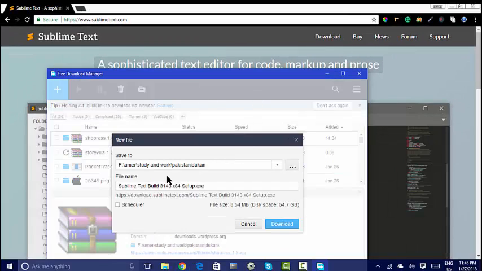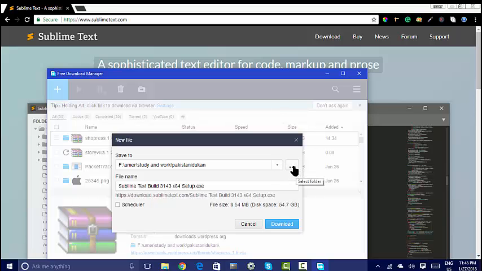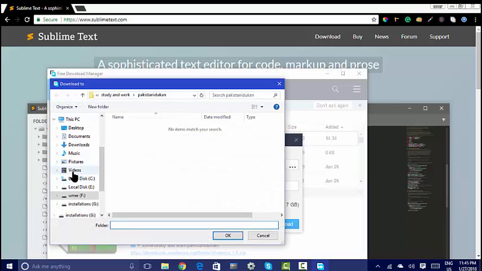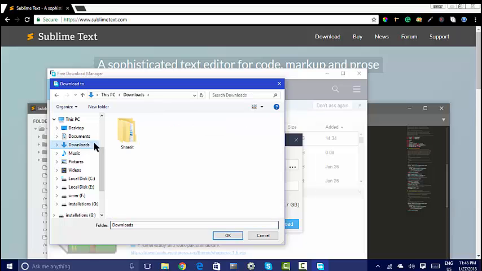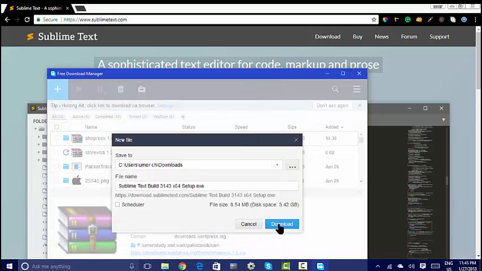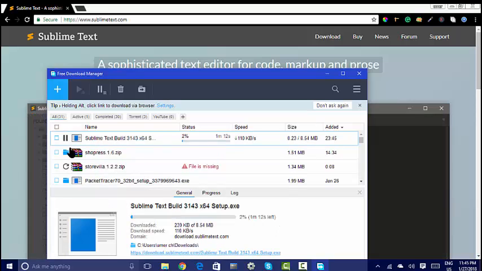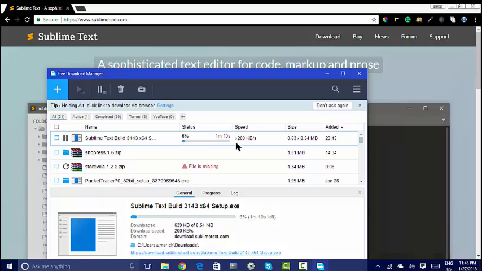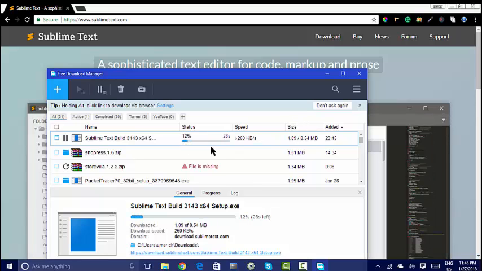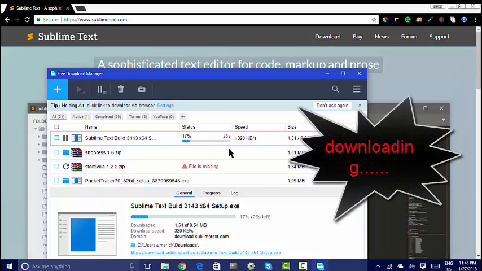and it is asking me for to where I can download. I will keep it in my downloads. Click OK and click download, and as you can see my download has started, and we will just wait for that.